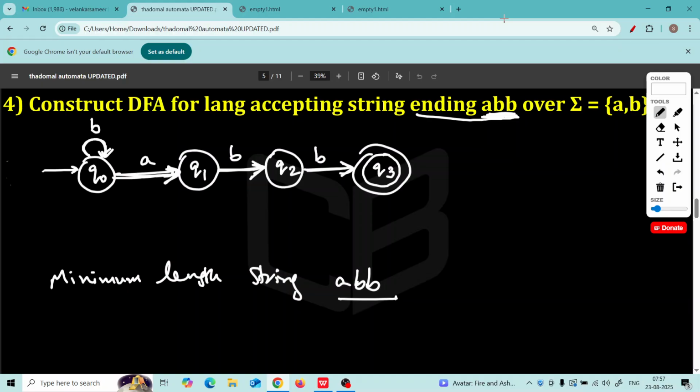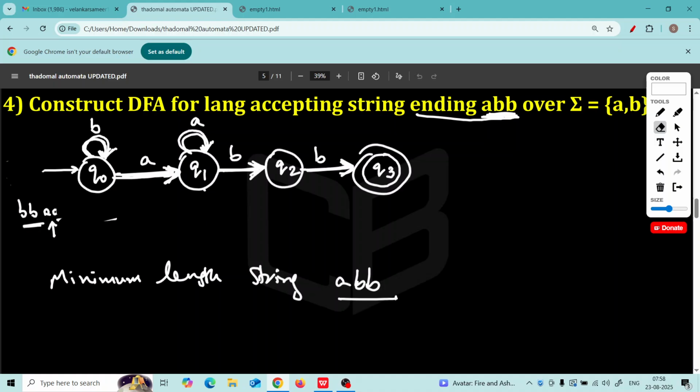Just imagine BB, ABB. Yes, the string is still ending with ABB. The first two B's will be taken care of by this loop. Then we have A, we change the state and go to Q1. We have an arbitrary number of A's now. If we loop here, then we will get A, then B, B, it still ends with ABB. Correct? So Q1 now has both transitions A and B.